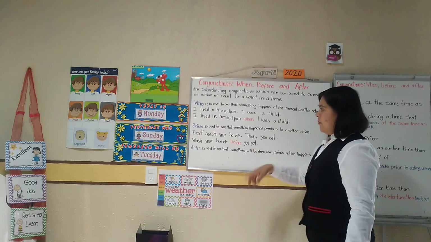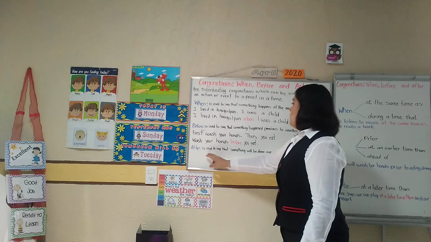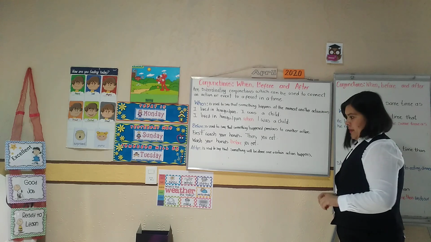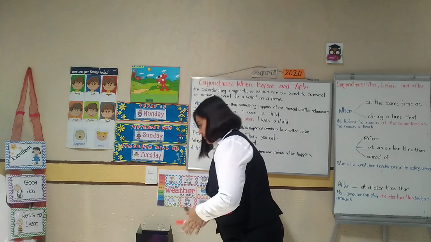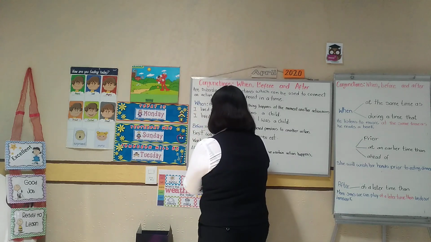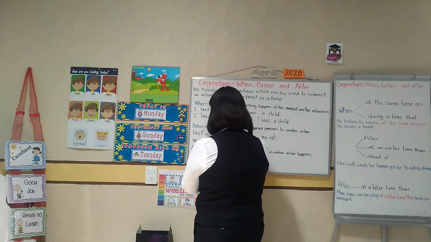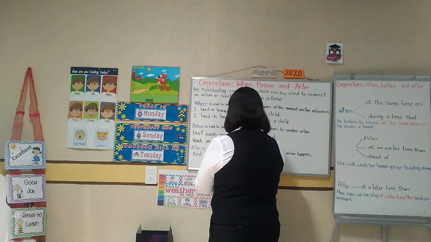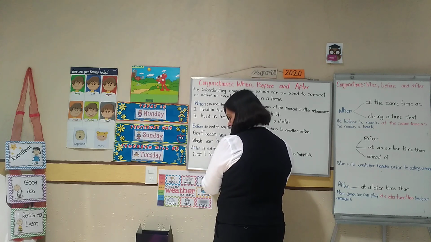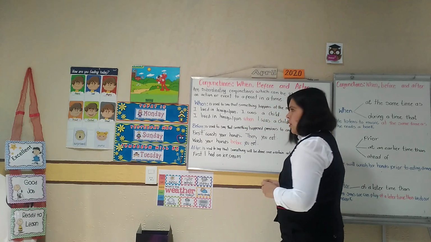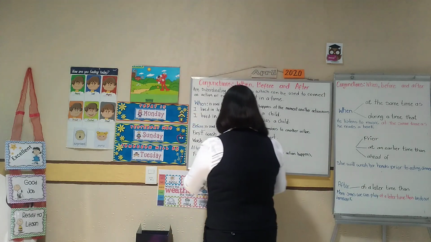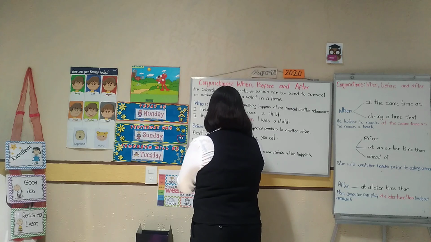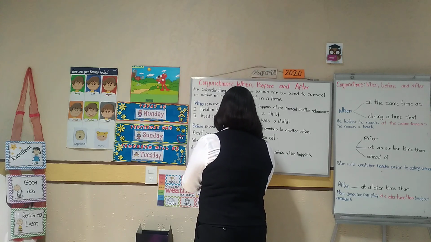Okay, another example is after. We use it to say that something will be done once a certain action happens. For example, first, I went to the park.